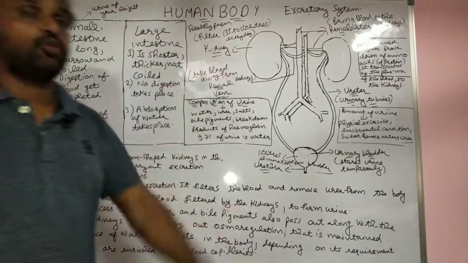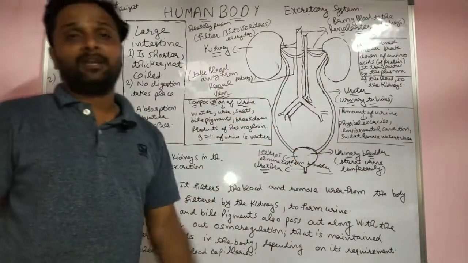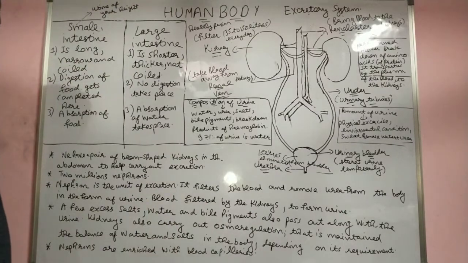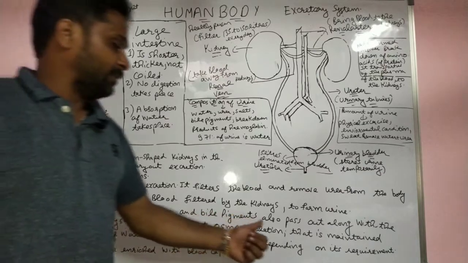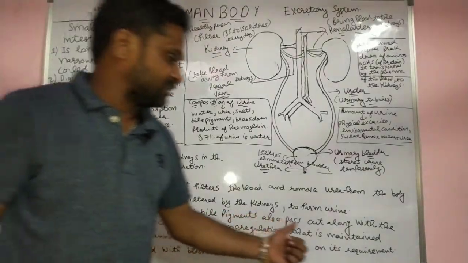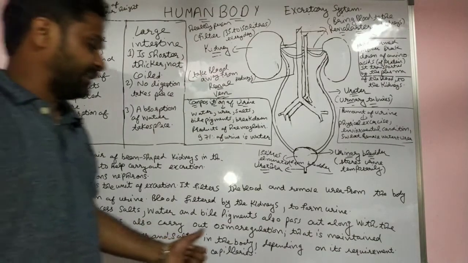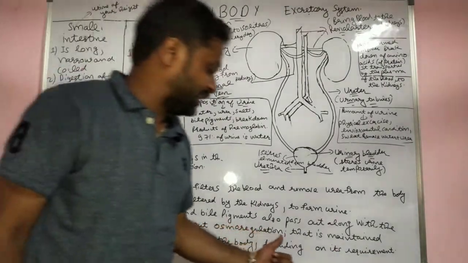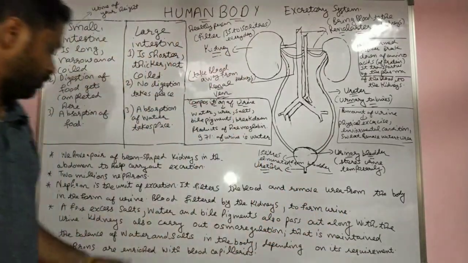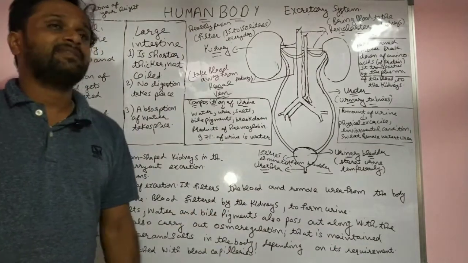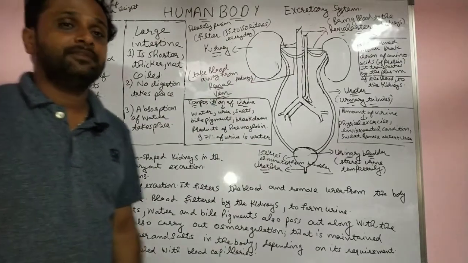Nephron has the Bowman capsule, which filters the blood and removes the extra urea, and a few excess salts, water, and bile pigment, which pass out along with the urine. Kidney also carries out osmoregulation, which maintains the balance. If you have more salt, water, or bile pigment, it is removed through the urine, which has to be filtered by the kidney only.